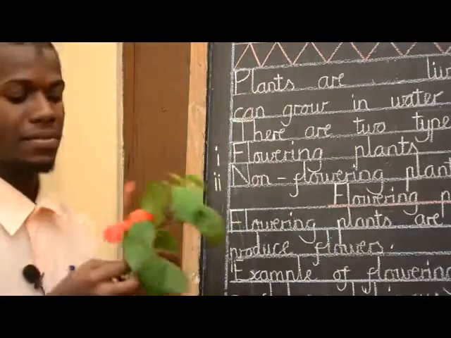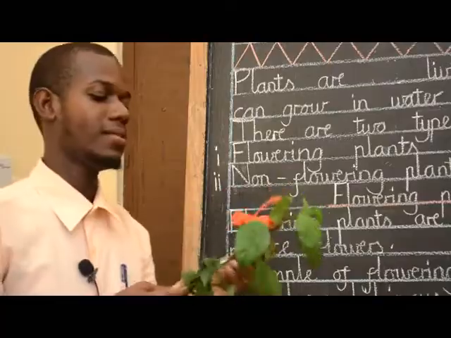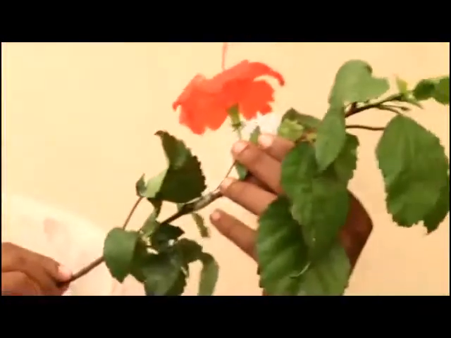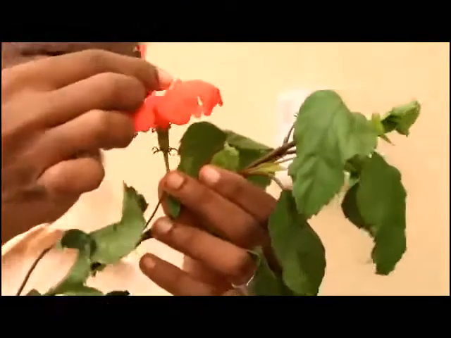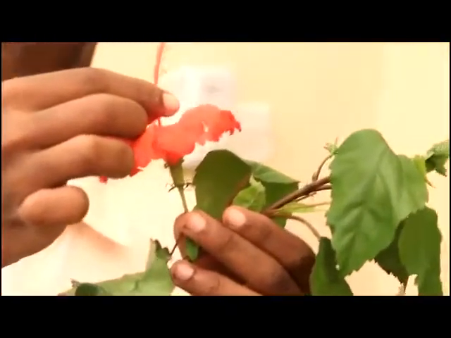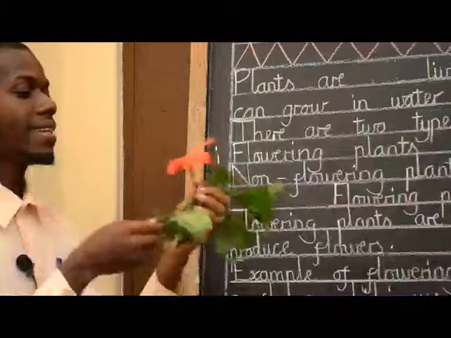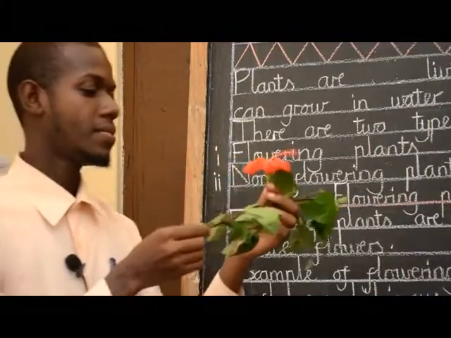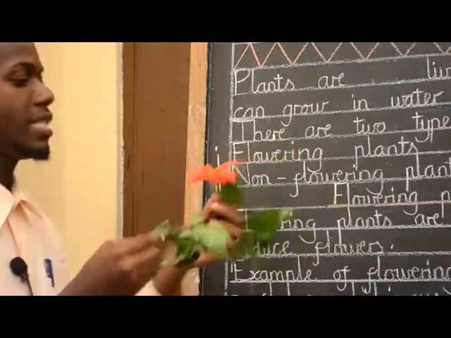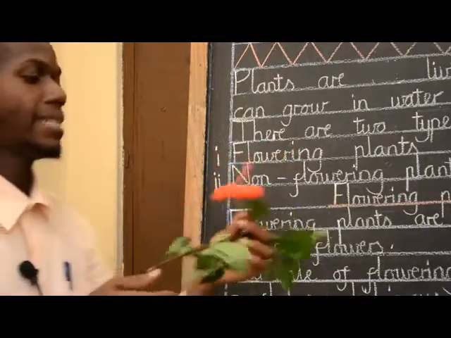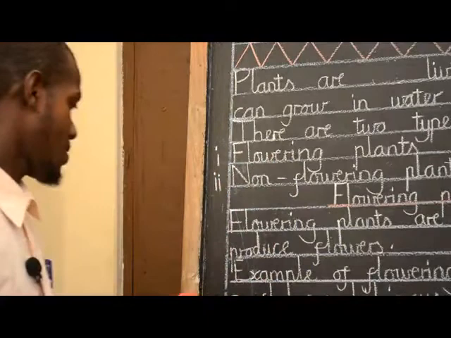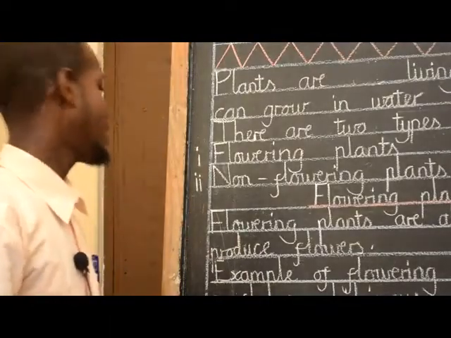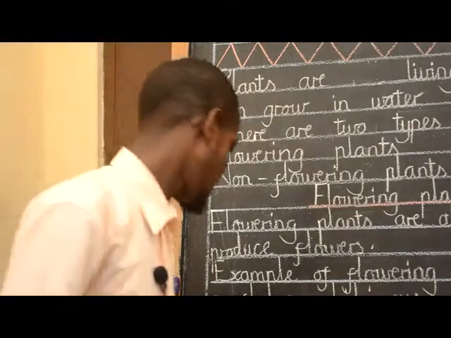Do you see? I have a hibiscus and this is a flower. It's called a hibiscus flower. And this is an example of flowering plants. I think this plant is familiar in our society. Continue, the third characteristic of flowering plants.